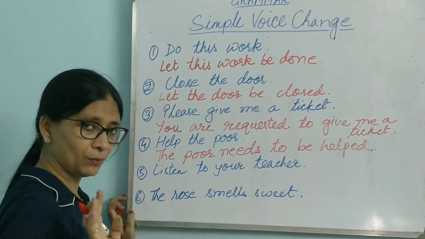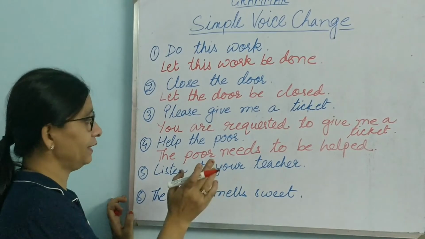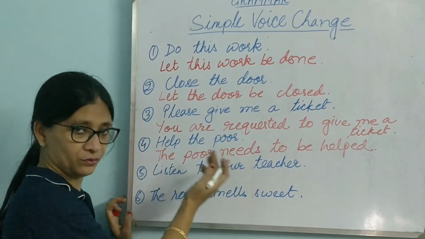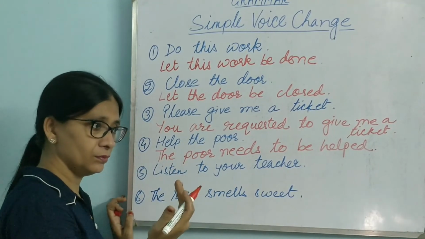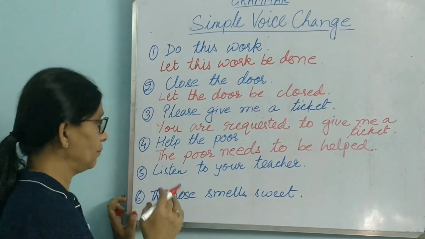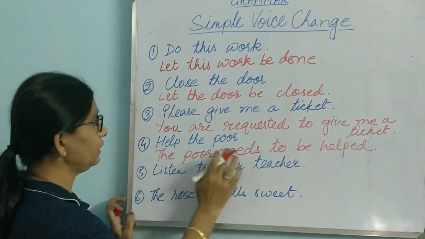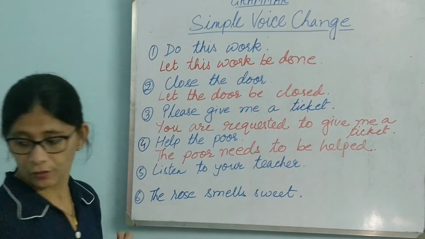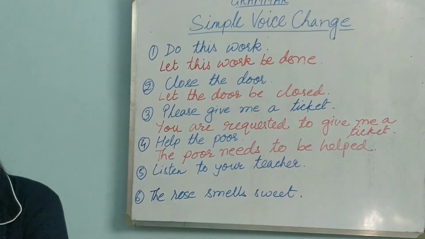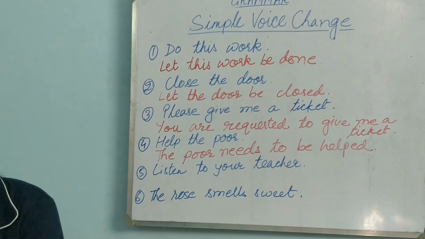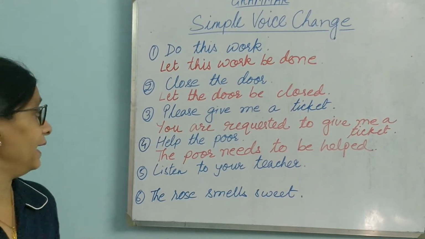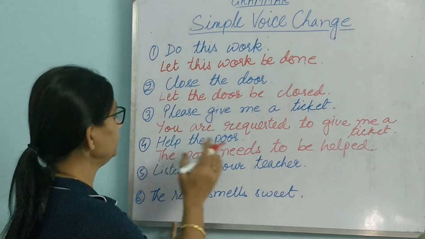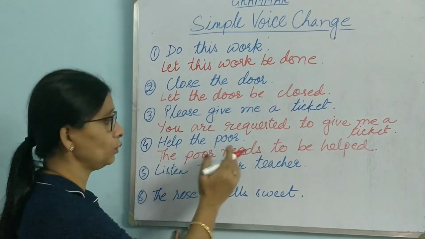Some of the principles are the same, but since the situation is different and there is no subject here, we have to adjust our ways a little. The poor needs to be helped, or the poor should be helped.